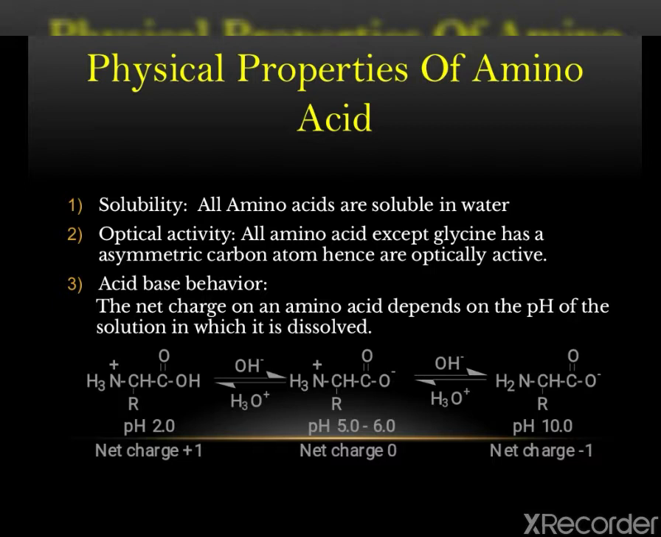The third one is acid-base behavior. Amino acids contain both acidic and basic groups, which are ionizable.